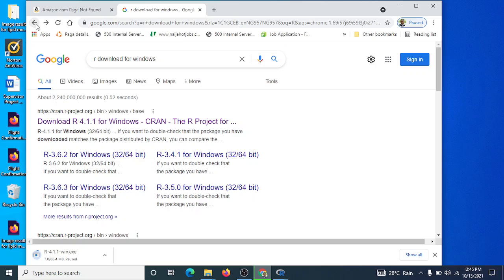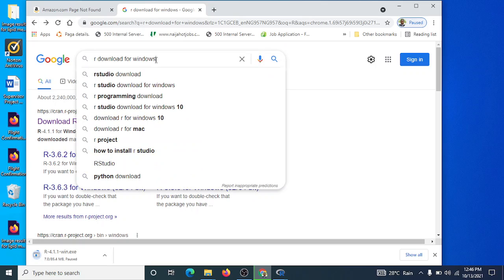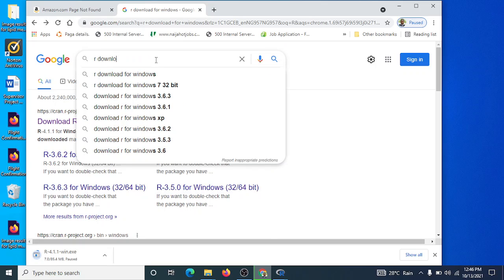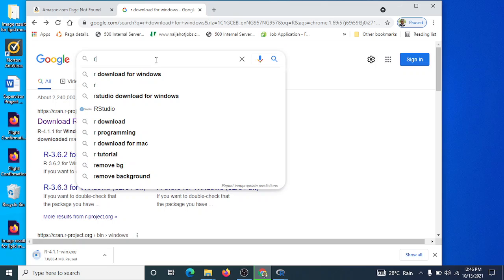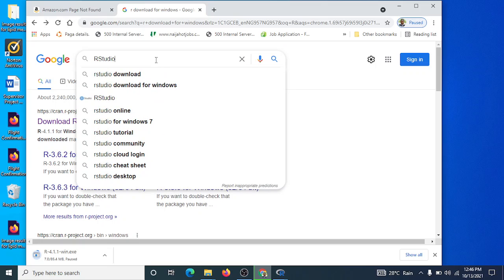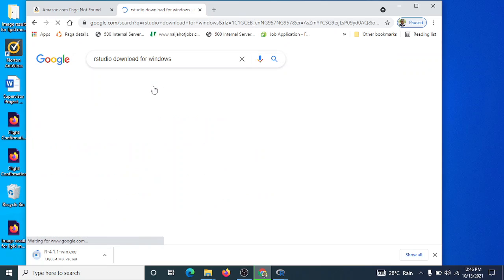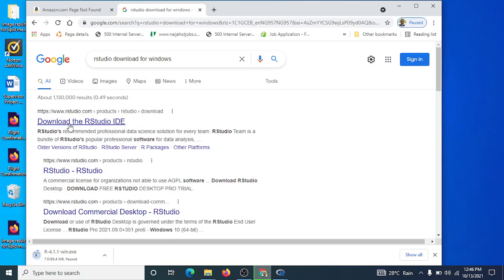So for us to now install RStudio, which is user friendly for us, what do we do? We come here and type RStudio download for Windows. Let's click on that. See, it has brought this up for us. Download the RStudio Integrated Development Environment. We double click on that.